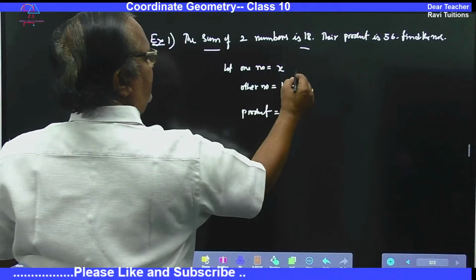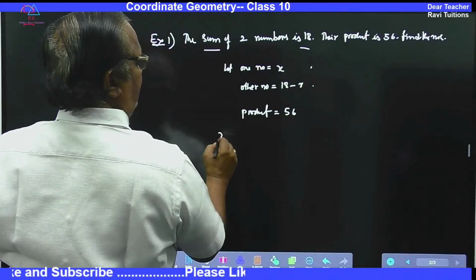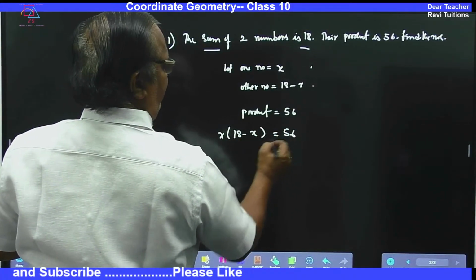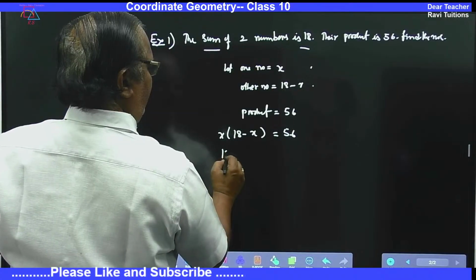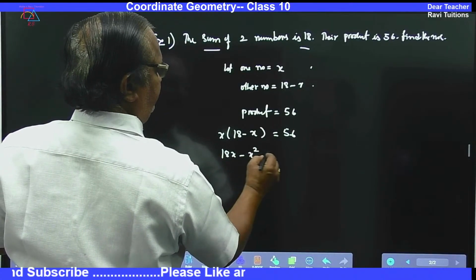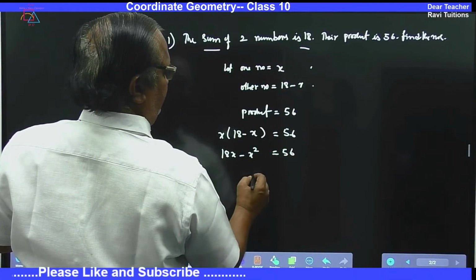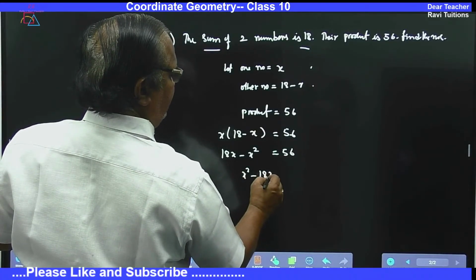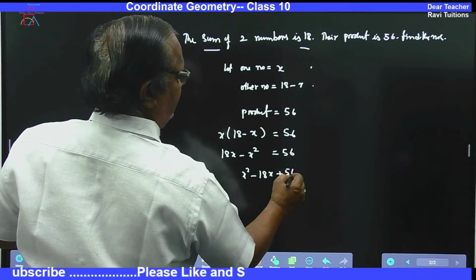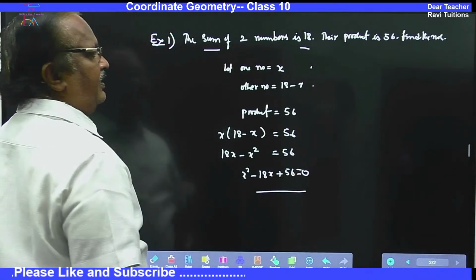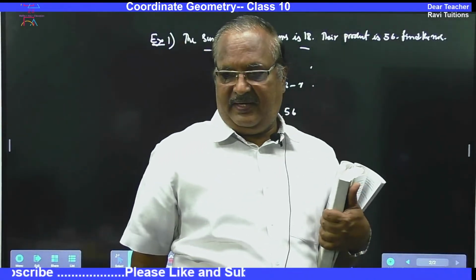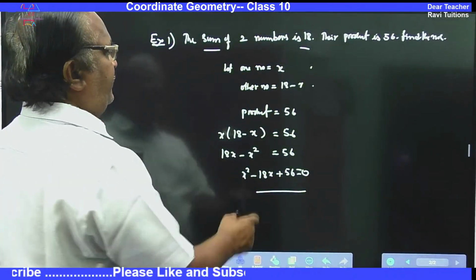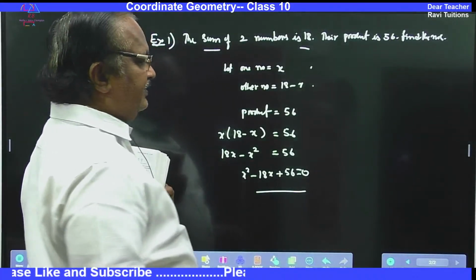So the product of these two numbers, x into 18 minus x, is equal to 56. 18x. So x square minus 18x plus 56 is equal to 0. Till here I will be doing; the rest you can do by yourself. So you have to find the value of x.